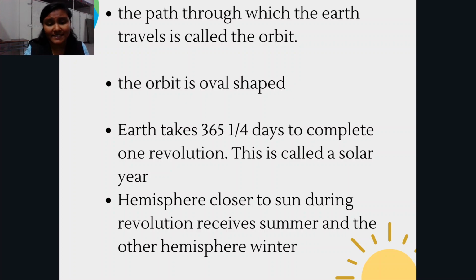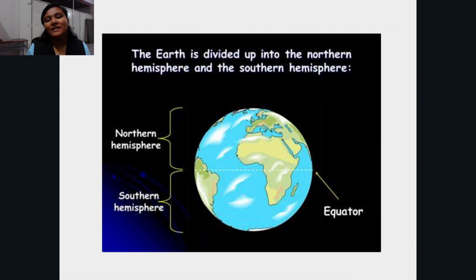Next, the hemisphere closer to the sun during the revolution receives summer and the other hemisphere receives winter. This is a phenomenon that we need to understand. How do we get summer and winter? This picture will make things very clear for you. Here the line that we see is the equator. This is the middle part of our earth. The area above it is called the northern hemisphere, and the one down here is called the southern hemisphere. So the earth is divided into the northern hemisphere and the southern hemisphere.